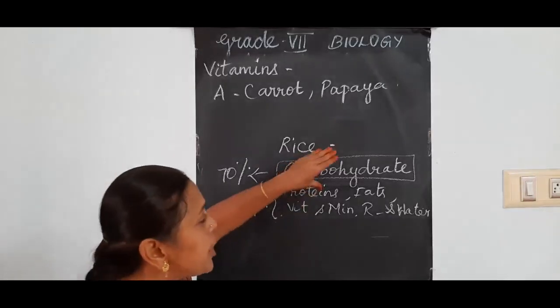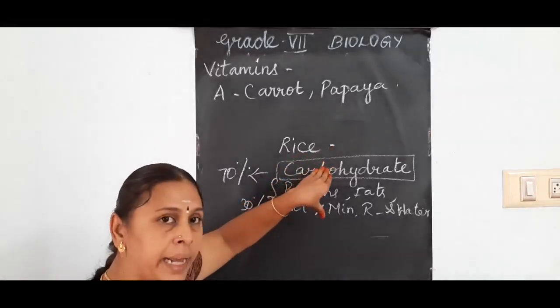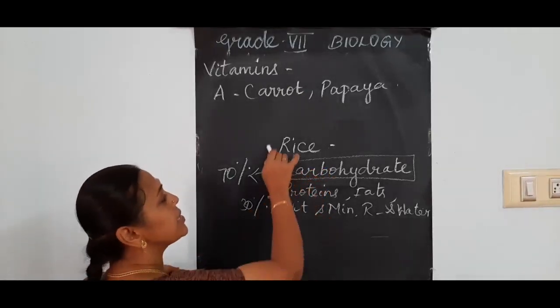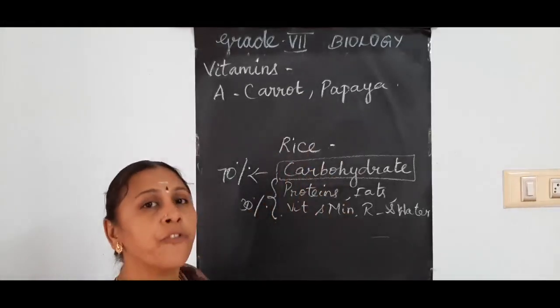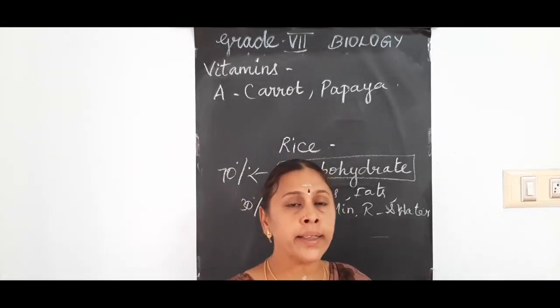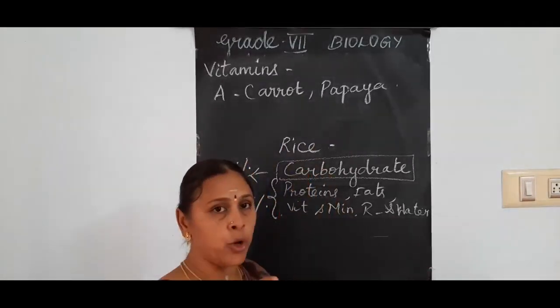So what major nutrient is this rice providing for us? Only the carbohydrate. That is why rice is called a carbohydrate food. Potato too. You should not think vitamins are not present in potato.